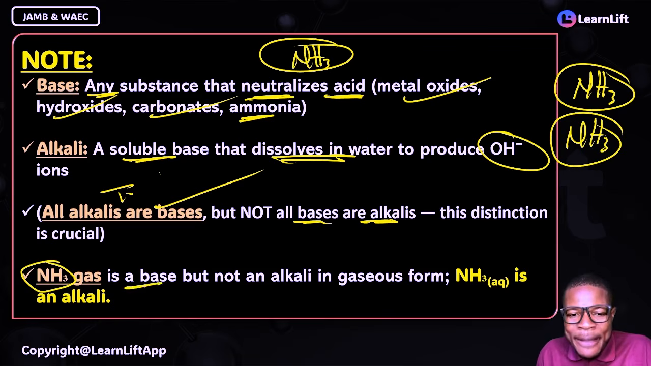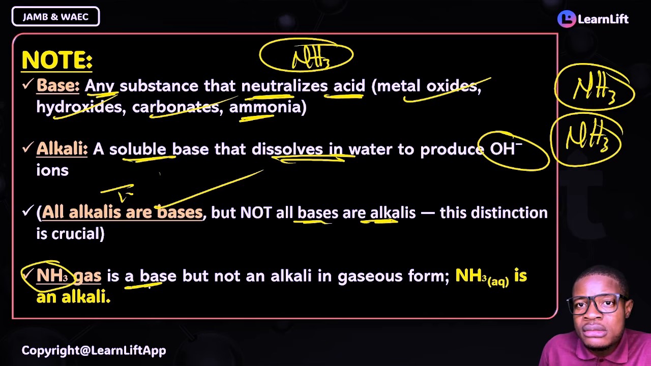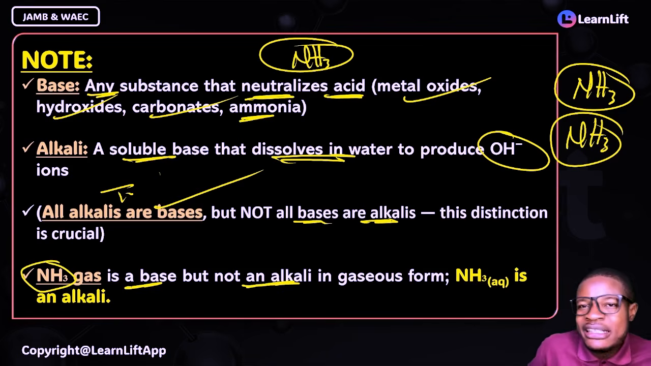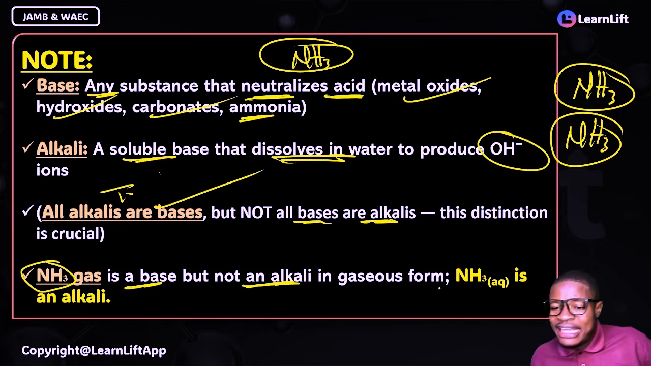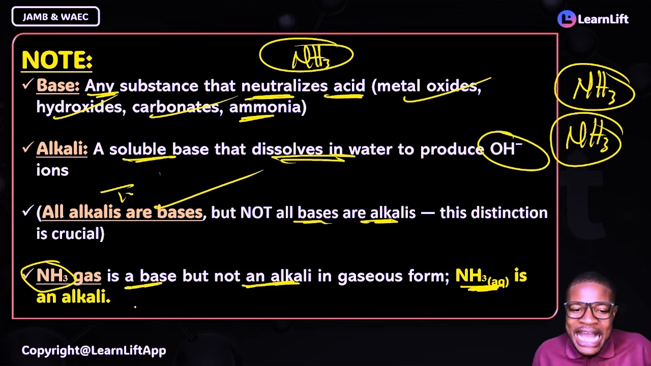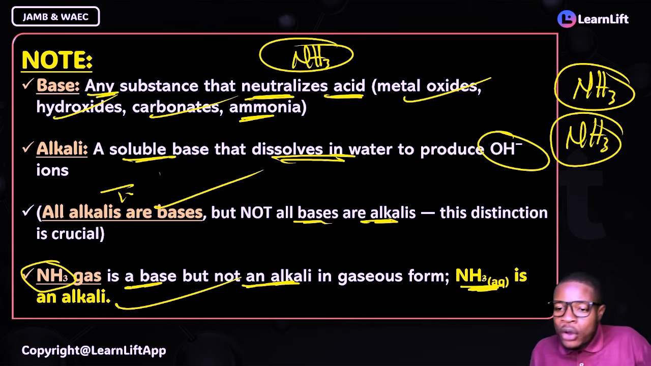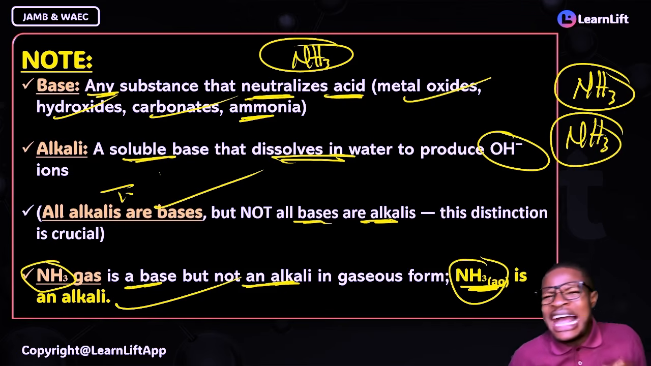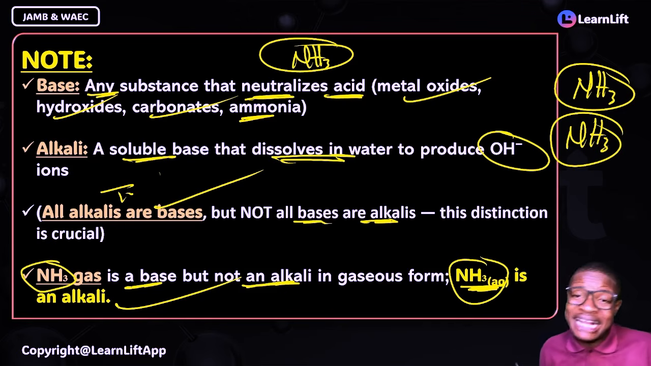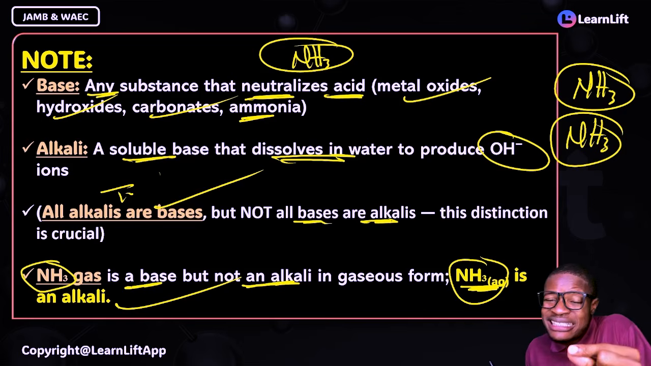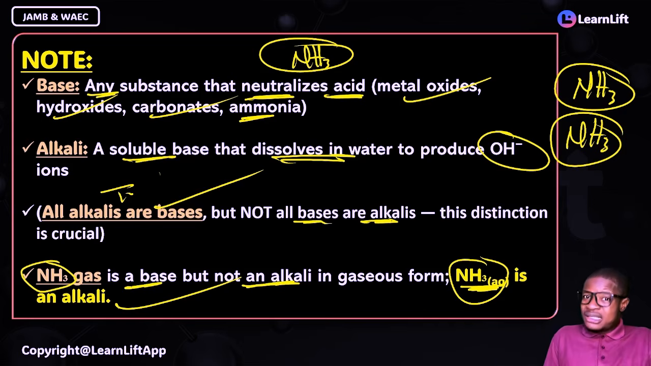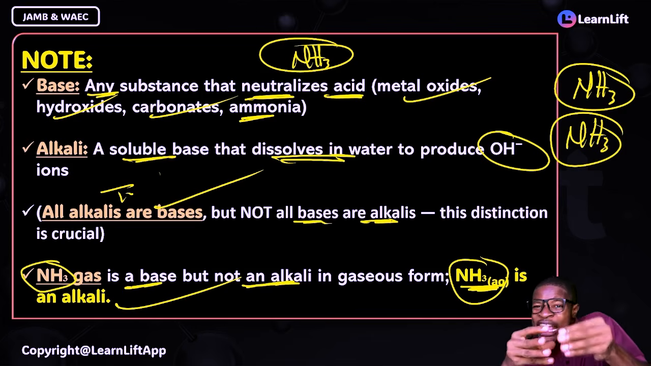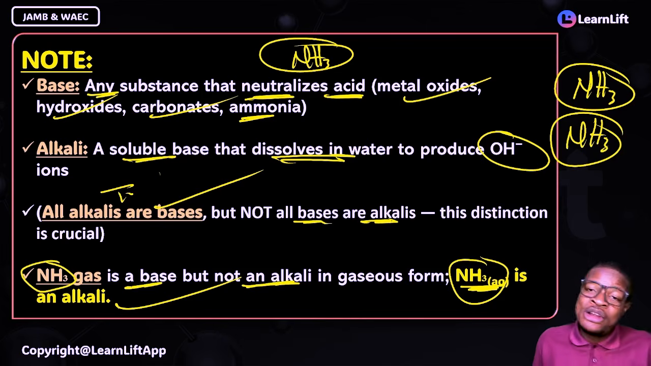Ammonia gas is a base. Yes, but not an alkali. Which one is alkali? The aqueous form of ammonia is an alkali because it has dissolved in water. That's why it is an alkali. So ammonia gas is a base, not an alkali. Ammonia, the aqueous form, is an alkali and also a base.